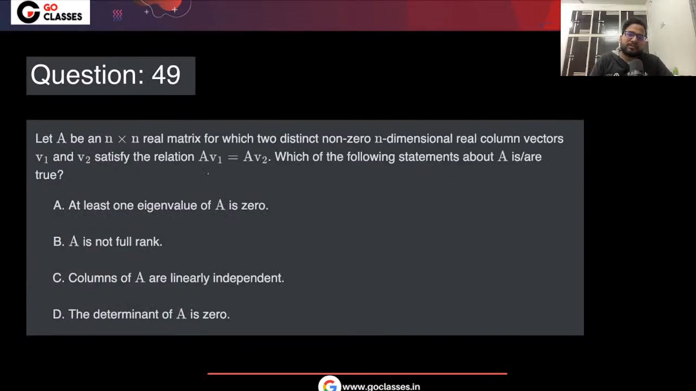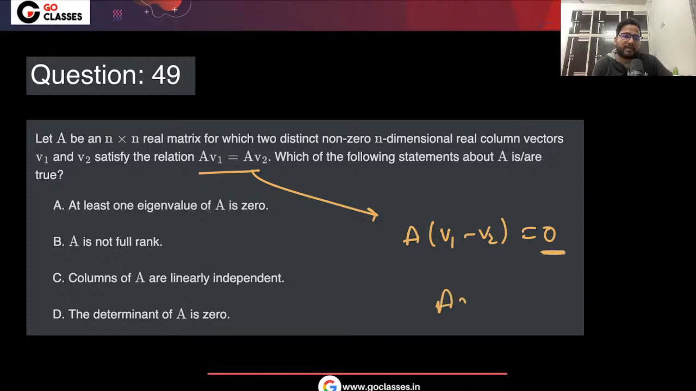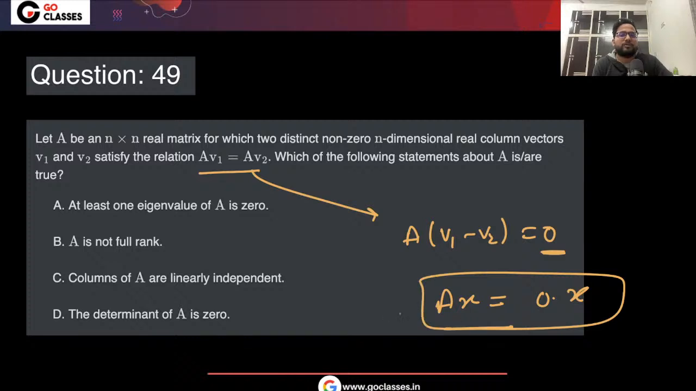Now let's see this question. This is an easy question. You can write Av1 minus Av2 equal to 0. It means that the eigenvalue is 0, right? So Ax equal to 0 into x. So one of the eigenvalues is 0. So at least one eigenvalue of A is 0. If that is the case, then A is not full rank.